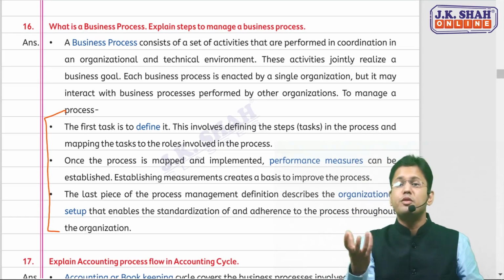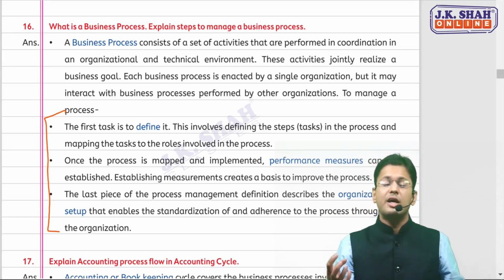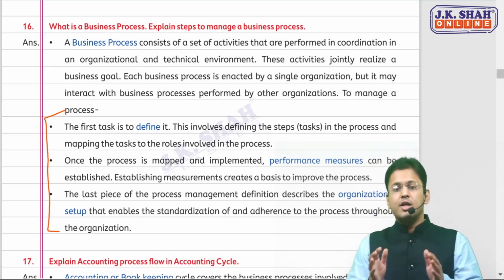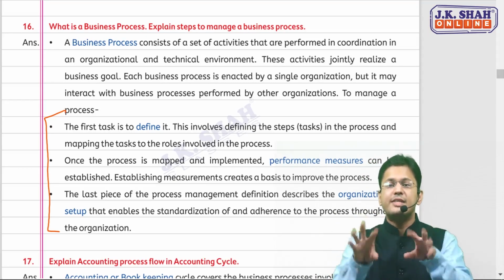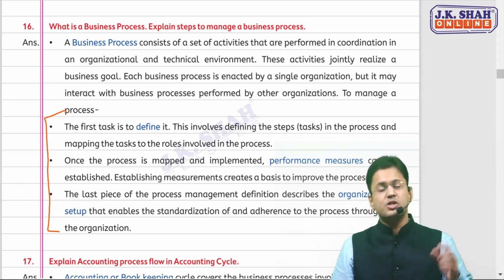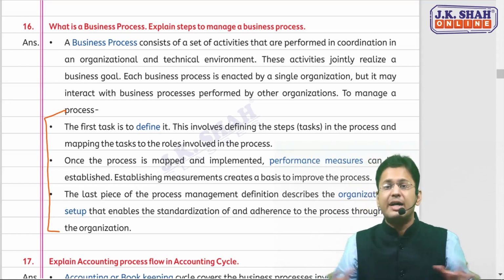Establish certain performance measurement so that you can find out whether that process is performed well or not. And the last one is, if that process is performing well, then standardize it, make a final setup of it, so that everyone can follow and adhere to that particular process. So this is how you are managing a business process.